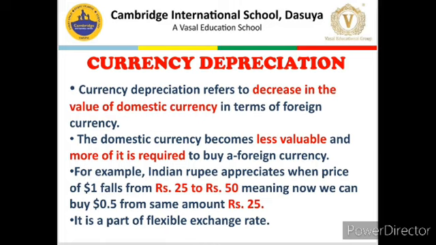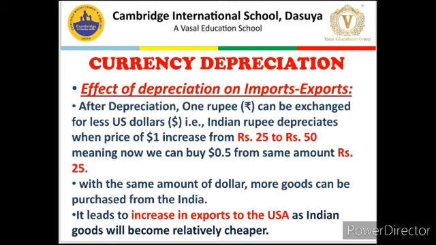Weak rupee means we need to pay more Indian rupees to buy 1 unit of US dollar. That shows the weakness of the Indian rupee, and that is why currency depreciation is also written as rupee has become weaker. So what will be the effect of this currency depreciation on import and export?